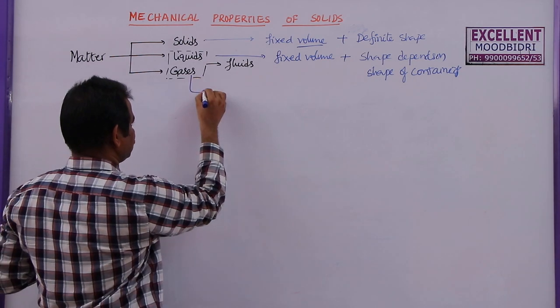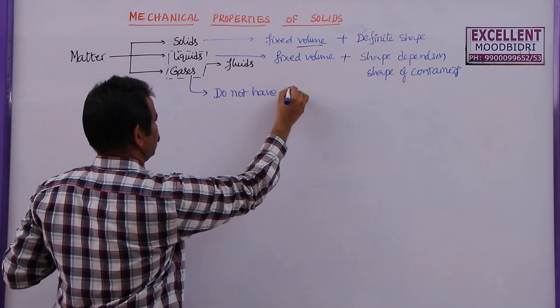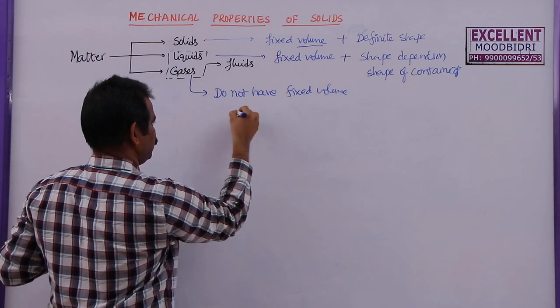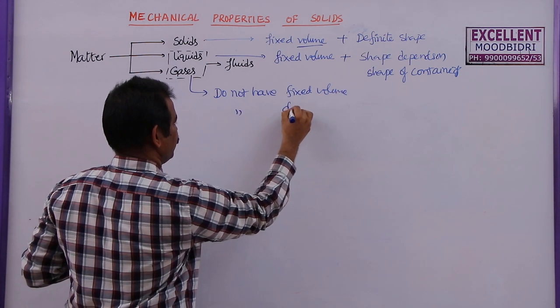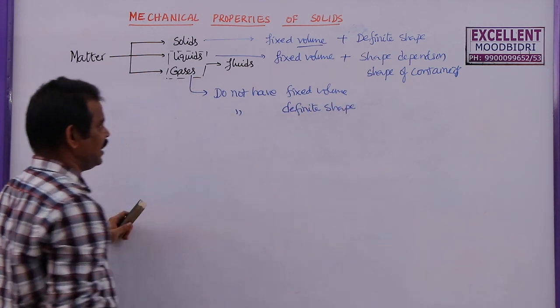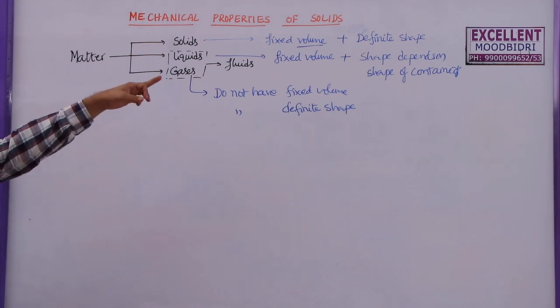Now, what about the gases? They do not have fixed volume as well as they do not have a definite shape. So, this is the classification of matter on the basis of volume and shape.